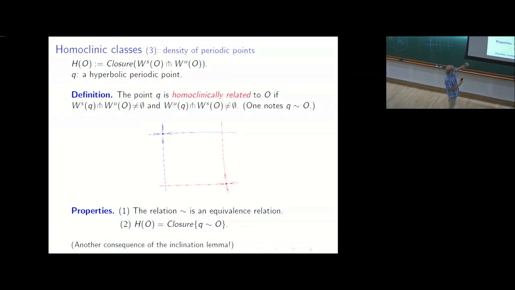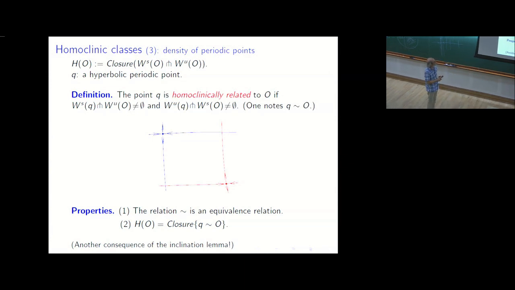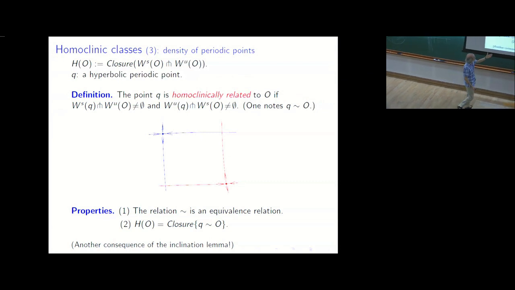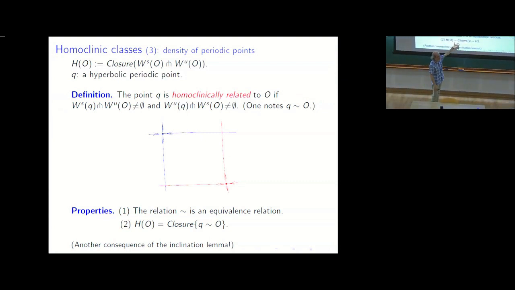And conversely, the unstable manifold of Q has a transverse intersection point with the stable manifold of O, like here. And so this is a relation between periodic orbits. And this relation, in fact, turns out to be an equivalence relation.